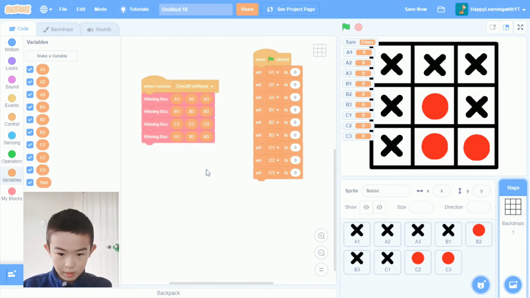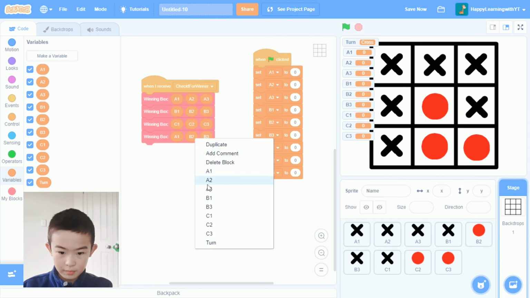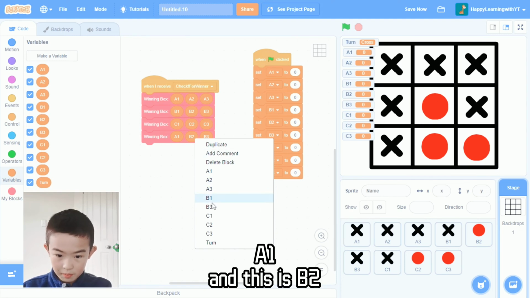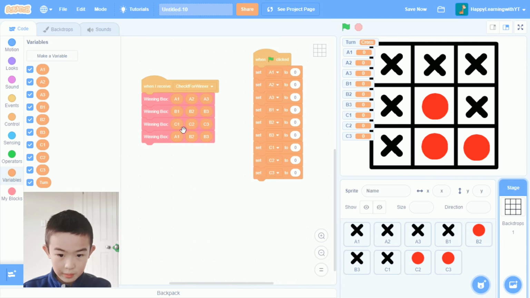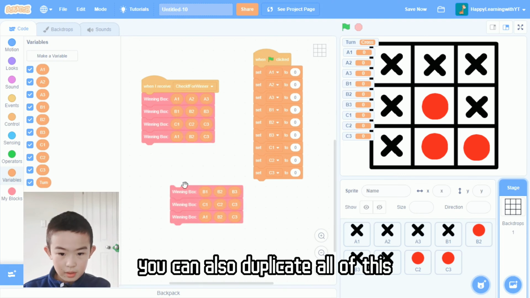So A1, B2, and C3. And now we can also duplicate all of this.